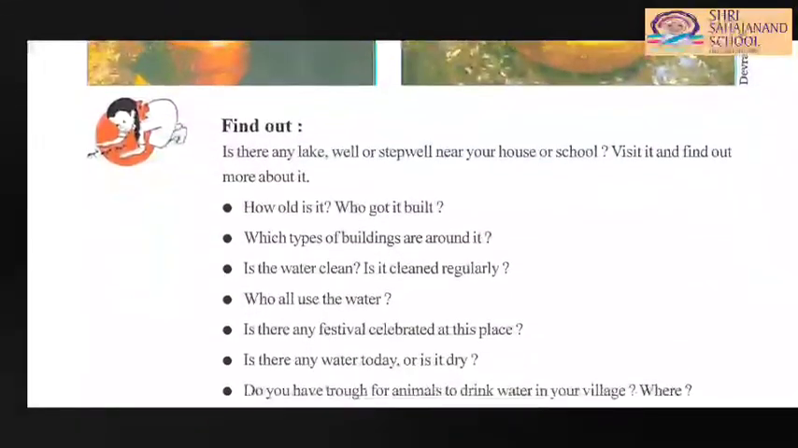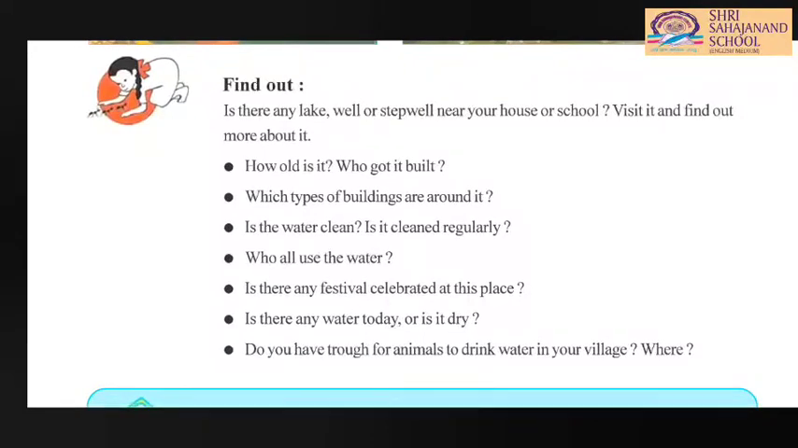Okay, now they are telling us to find out if there is any lake, well, or step well near your house or school. So here there is one activity given. Based on that we have to answer the following questions. First you have to find out whether there is any lake, well, or step well near your house or school. If yes, then please write down the answers. So visit and find out more about it.